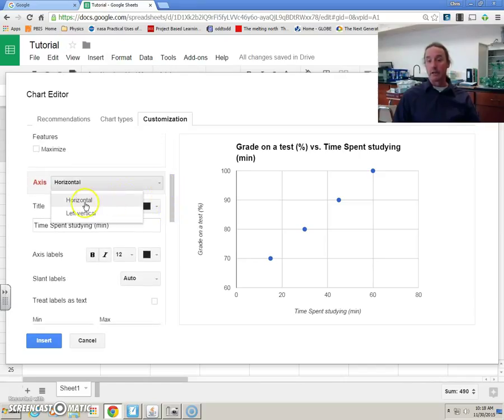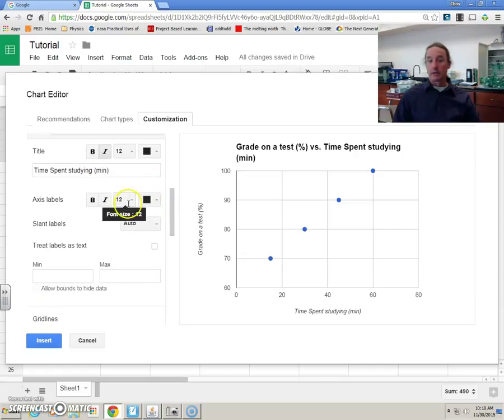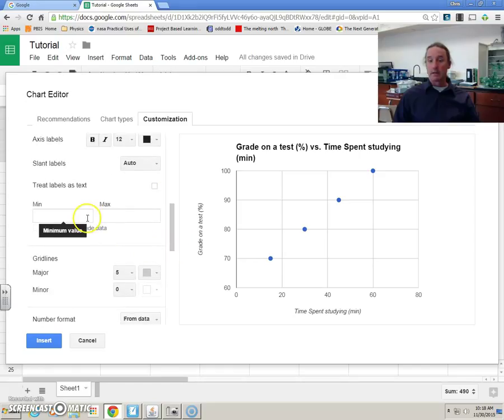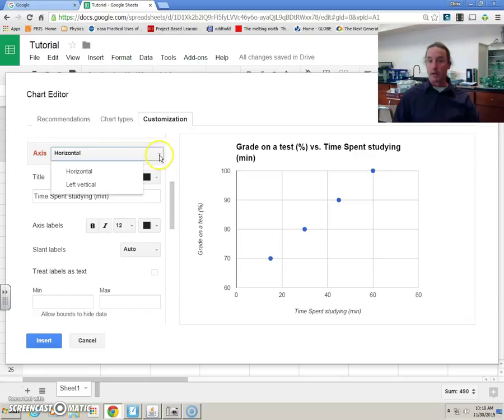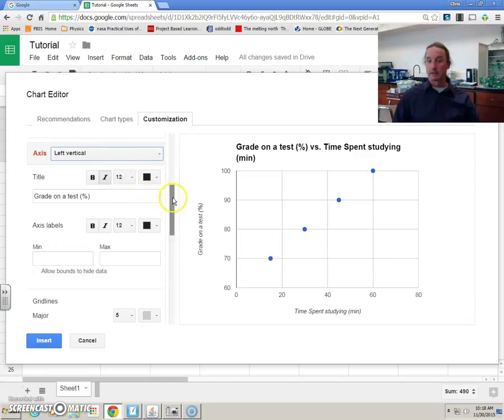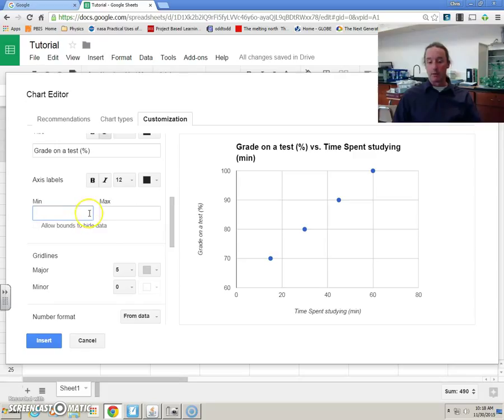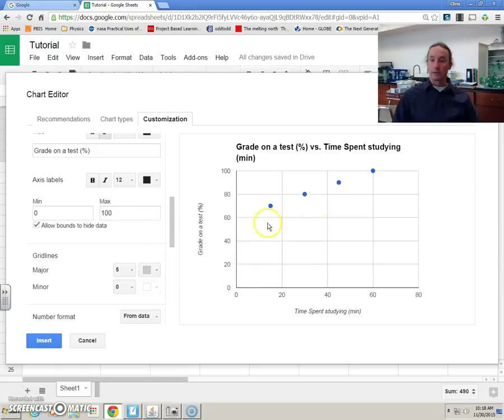The rest of the things in here I can keep. If I want to, I can change the horizontal or the vertical axis. I can change the labels, and I can change the data itself. For example, let's say I didn't want this to start at 60, and I wanted it to go from 0 to 100%. Then what I would do is I would come over and make sure I was working on my left vertical axis. I would come down here and I would say I want my minimum to be 0 and my maximum to be 100. And you'll notice as soon as I did that, my chart changed over here and I was all set.